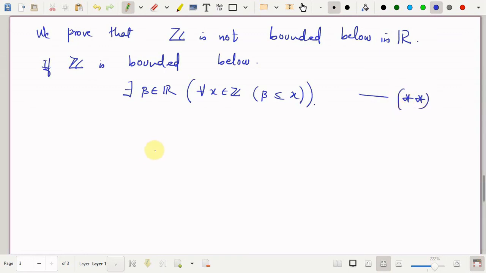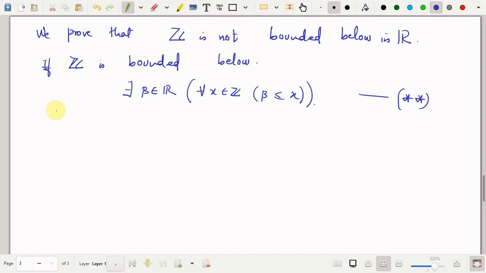Now here I cannot directly say that, in fact the statement would be true, but I have to show from here again that the set of natural numbers is bounded above, because the set of natural numbers being bounded below is vacuously true. So I cannot get the contradiction to the Archimedean property directly. So I need to do some modification.